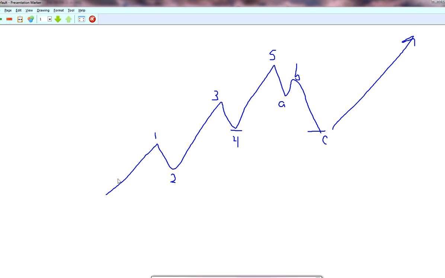These waves are called motive waves. These are called corrective waves. So you have 3 motive waves and 2 corrective waves in a 5-wave impulse cycle. And then you have 3 waves here in a corrective wave back down.